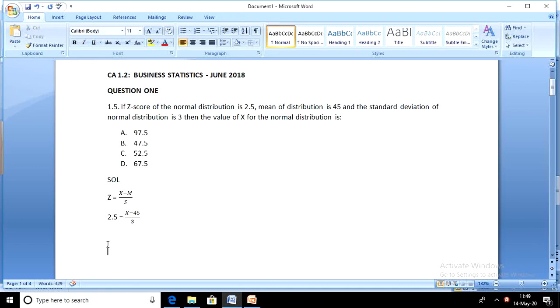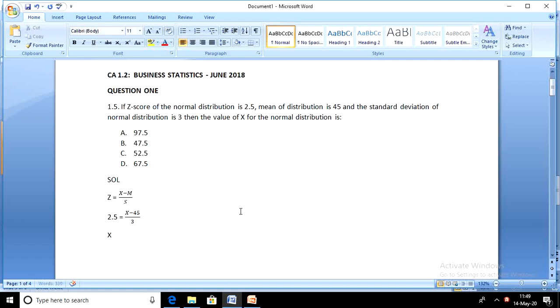We know from our simple mathematics understanding that when a fraction is equals to a fraction, you cross multiply. So we are going to multiply x minus 45 by 1 and 3 multiplied by 2.5.